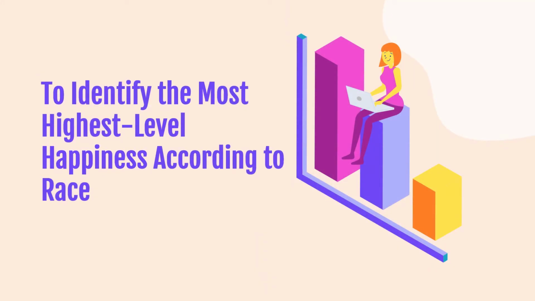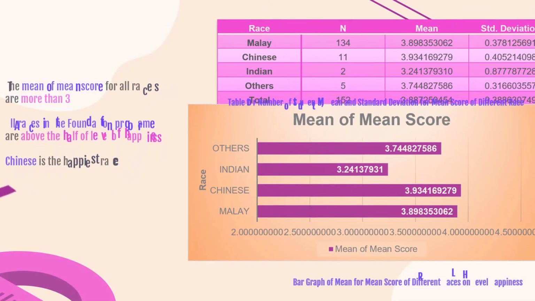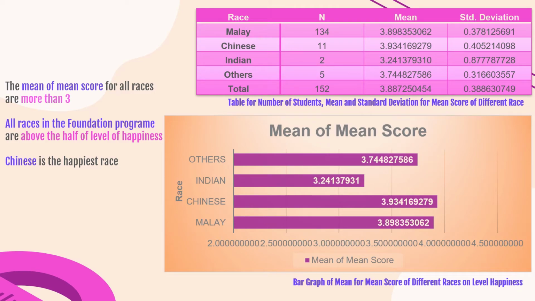Next, to identify the highest level of happiness according to race. In this analysis, we use the bar graph method. Based on the table for number of students, mean and standard deviation for mean score of different races, and also the bar graph of mean for mean score of different races on level of happiness, generally the mean of mean score for all races are more than 3. This shows that all races in the foundation program are above the half of level of happiness.